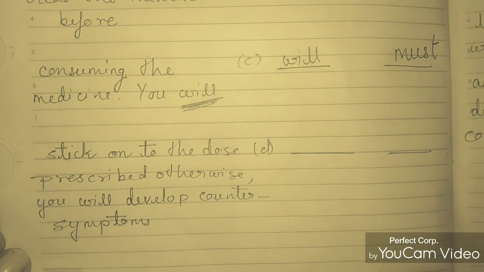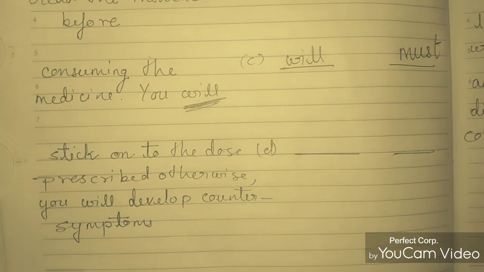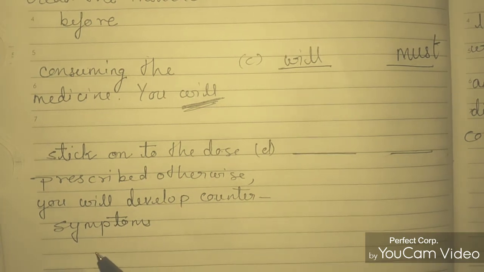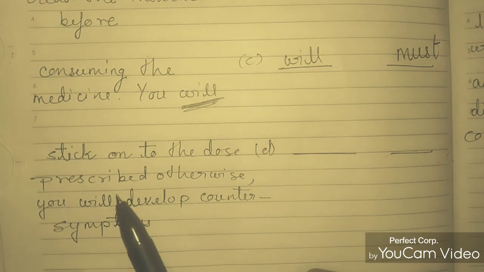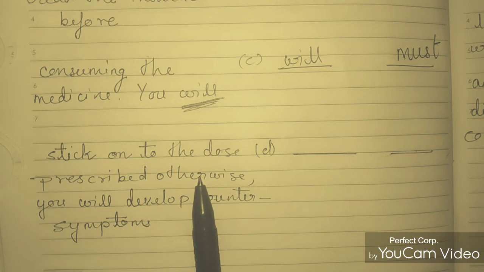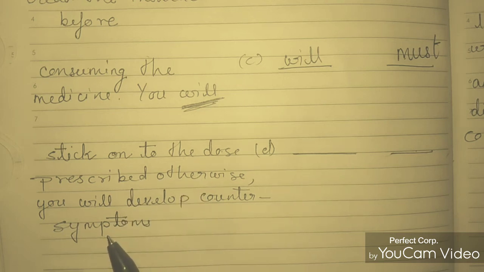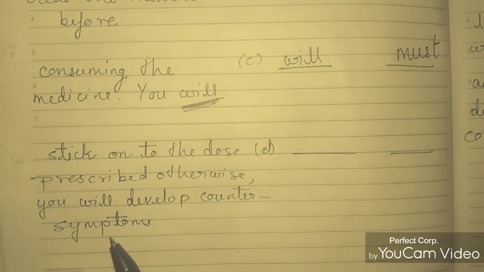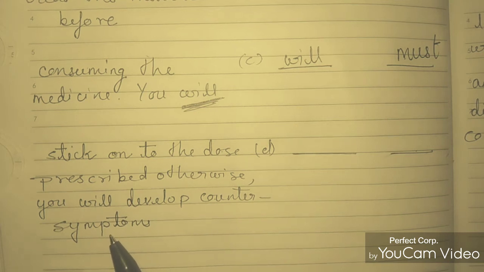You will develop counter symptoms. Will. So you must stick on to the dose prescribed, otherwise the counter symptoms may or may not develop. It is not compulsory that it will develop only symptoms. It is not like this.